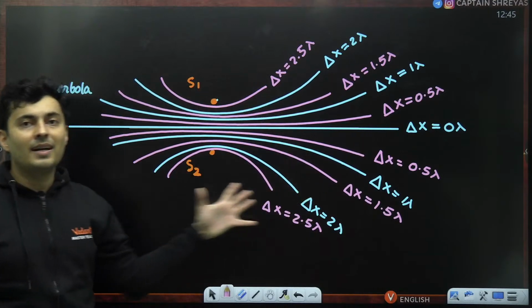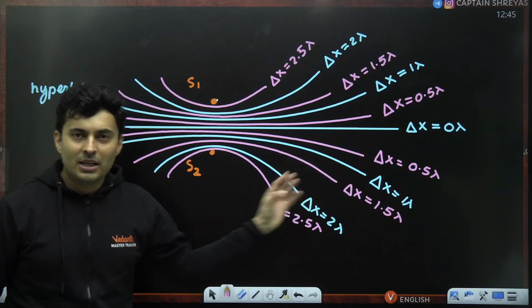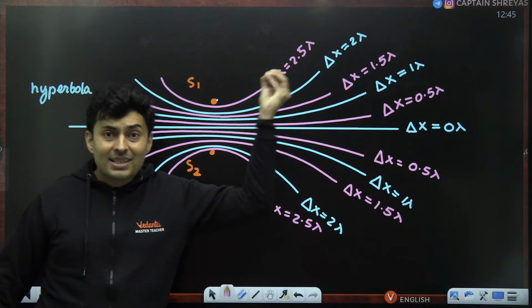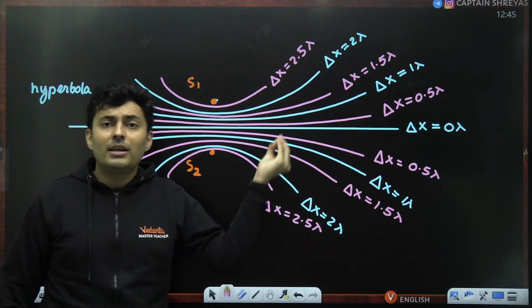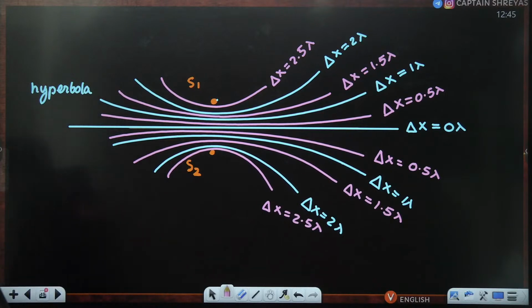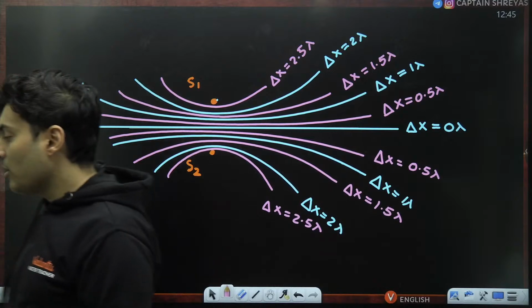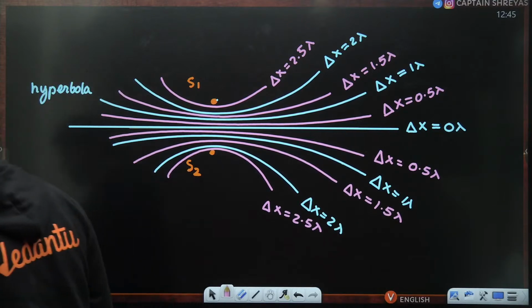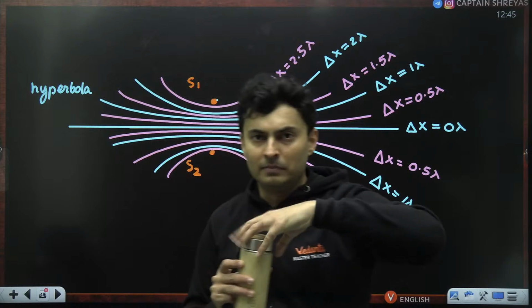So these are the curves that you get, by which you can figure out by standing anywhere whether it will be constructive or destructive interference. That is how it looks. Is it beautiful? Did you understand it, everyone? These are basically hyperbolas. What are they? Hyperbolas. Thank you, Madhumati, for reminding me.